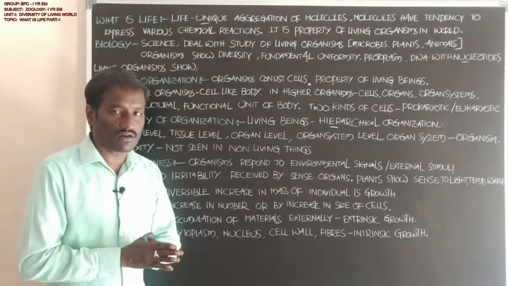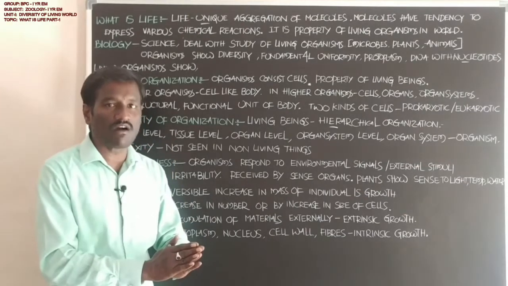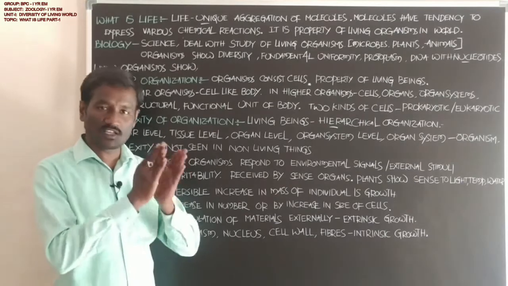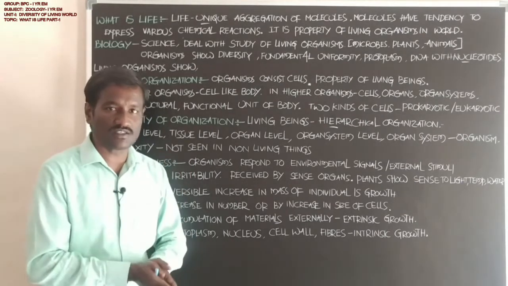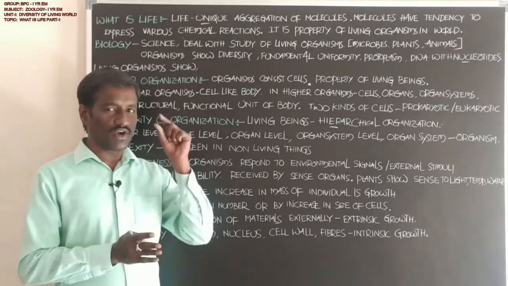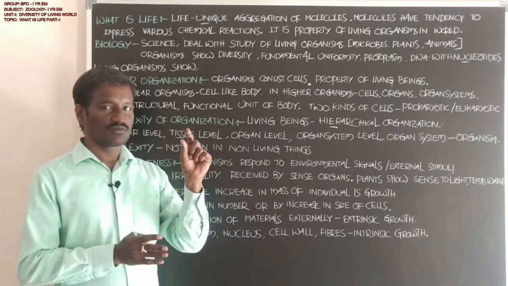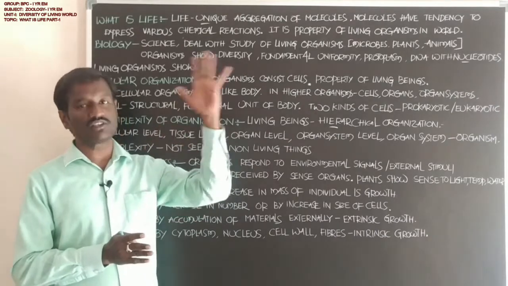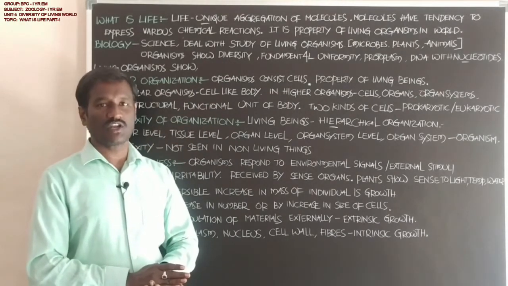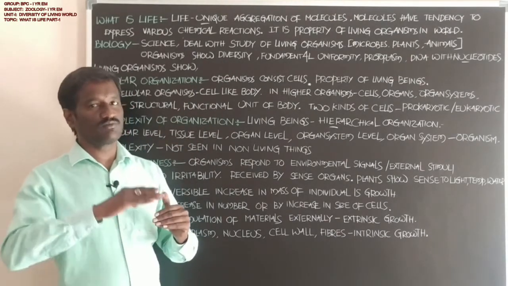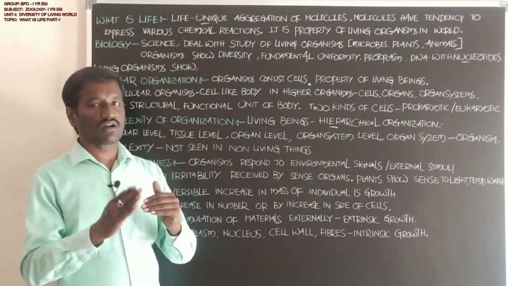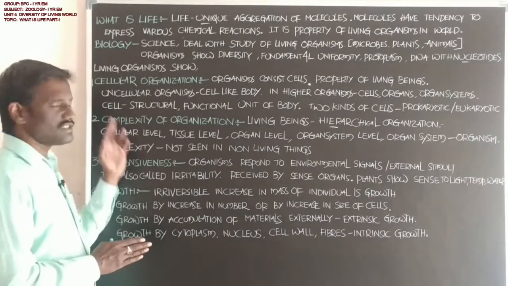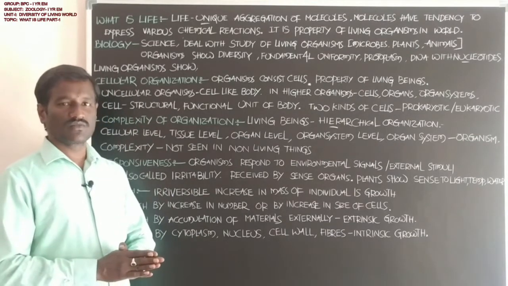Different types of organ systems are present in living organisms, like the digestive system, circulatory system, respiratory system, and excretory system. If you observe each system, it is formed by hierarchical levels of organization. That means tissues develop into organs, and organs develop into organ systems. Cells, you already know about the cells.